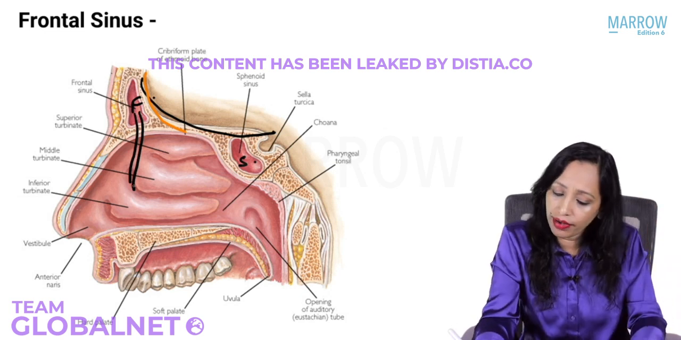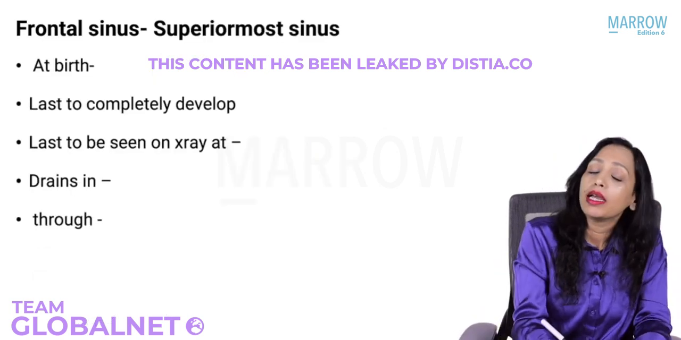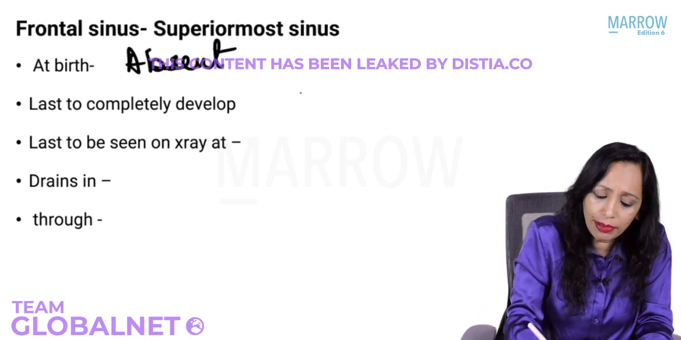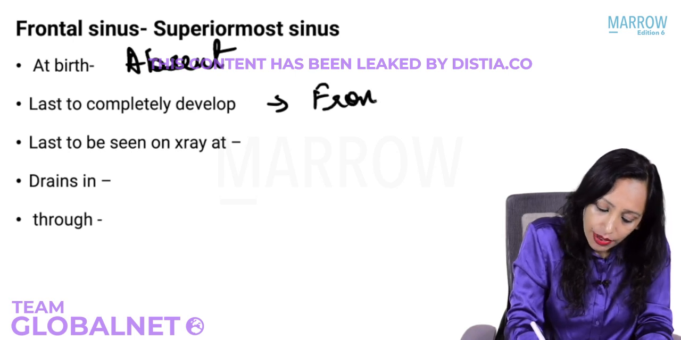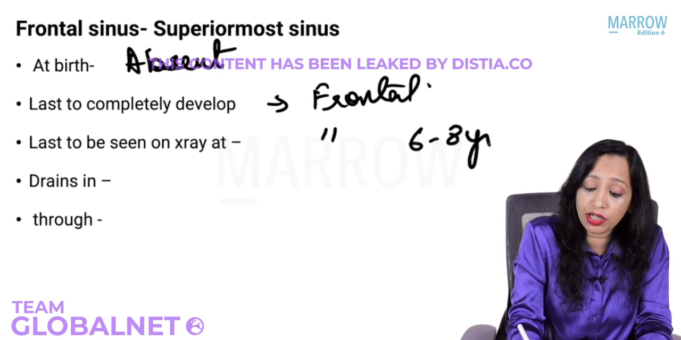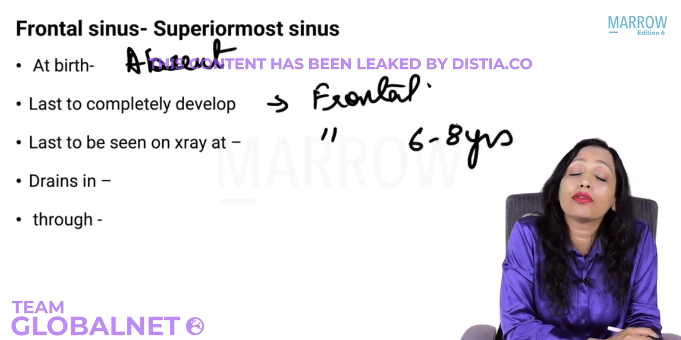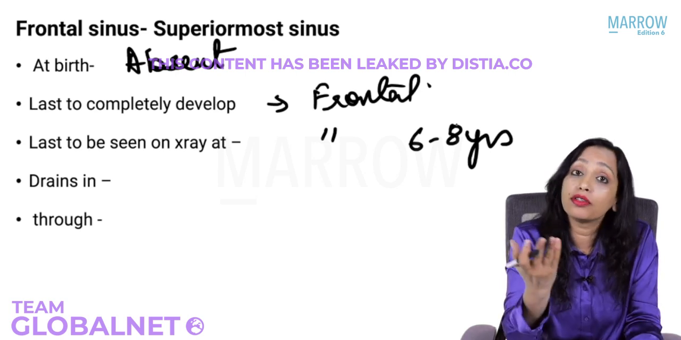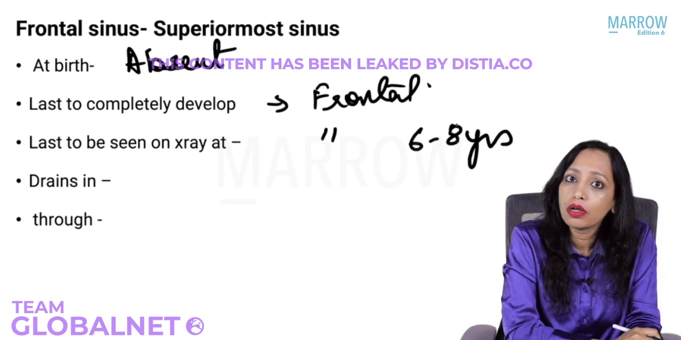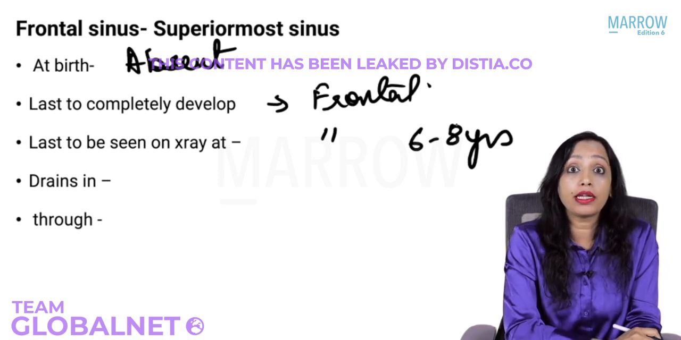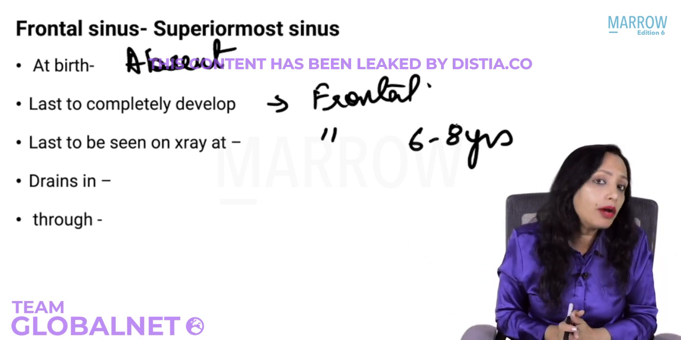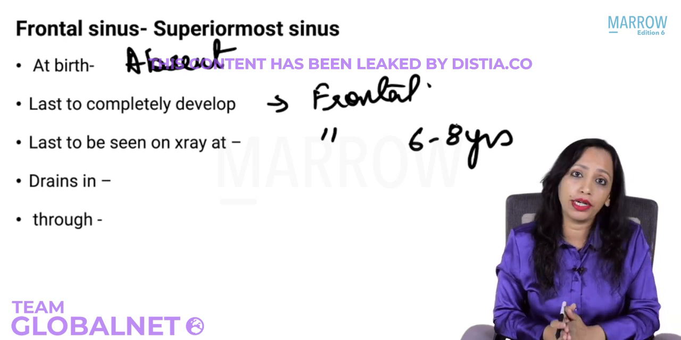So let us quickly write all these things here. Is it present at birth? No, it is absent at birth. Last to completely develop is frontal. Last to be seen on X-ray is again frontal, at around 6 to 8 years. If you are thinking of frontal sinusitis in a child, the frontal sinus is usually not developed, and if you get an X-ray done, will you see the frontal sinuses? No, so don't be surprised that the frontal sinus is atrophic or absent. It will not be seen in an X-ray before 6 to 8 years of age.